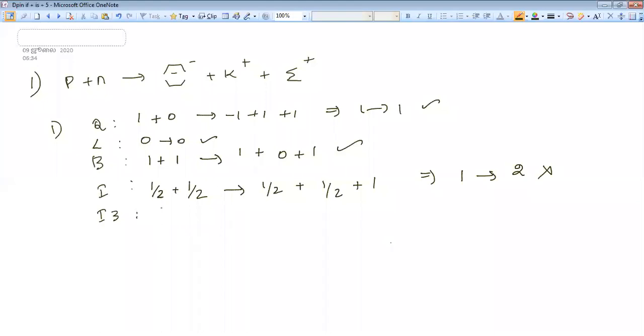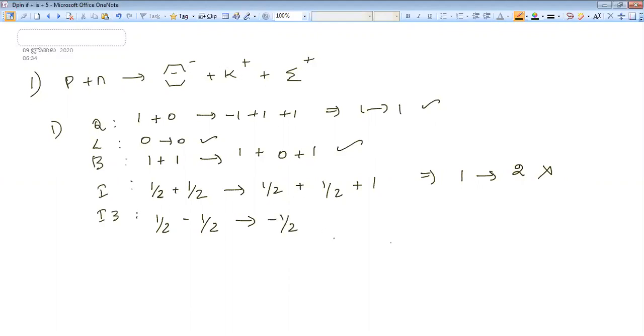And I3. For proton it is plus 1 by 2. For neutron minus 1 by 2. This is a two-member family. Cascade minus is there, so it will become minus 1 by 2.